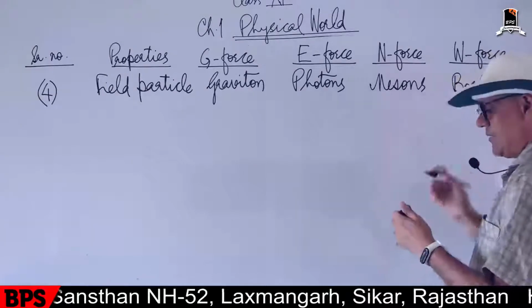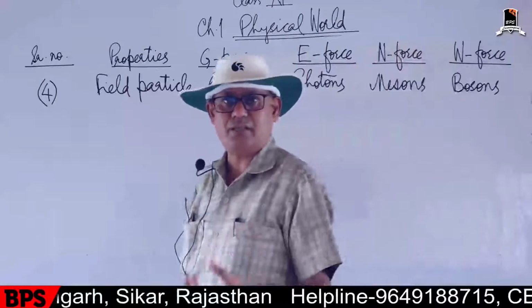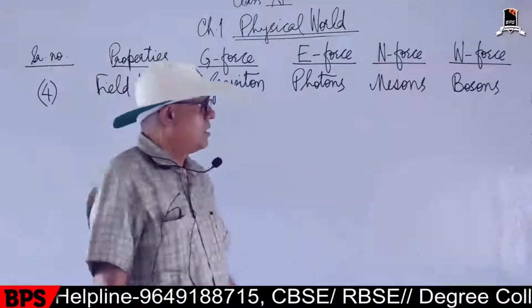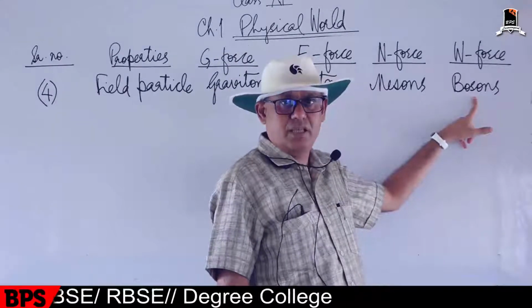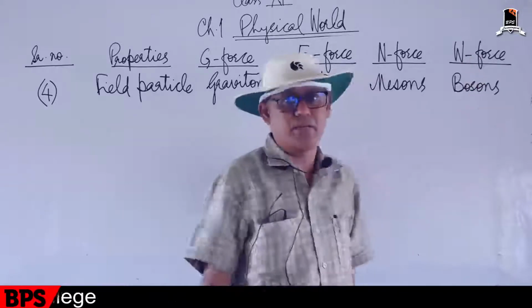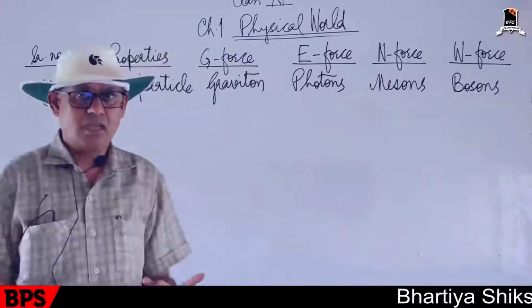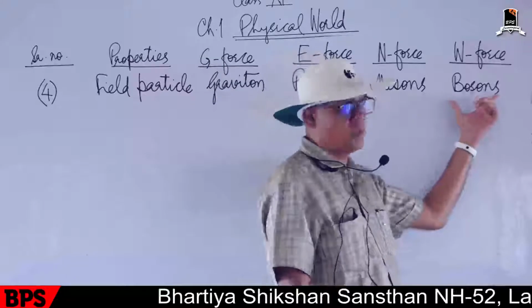This name is after the Indian scientist Satyendra Nath Bose. Satyendra Nath Bose, in his thesis, assumed these particles to explain this weak nuclear force interaction, and hence, after his name, these particles are called bosons.